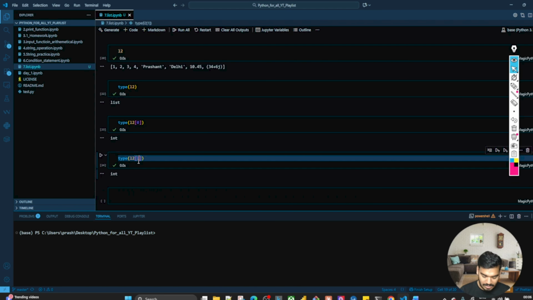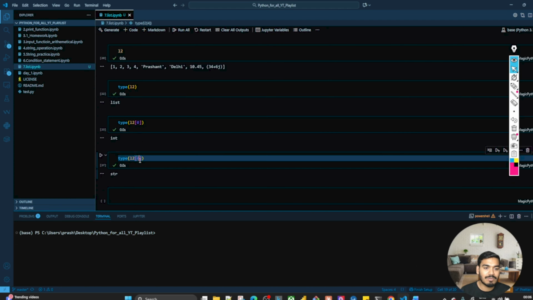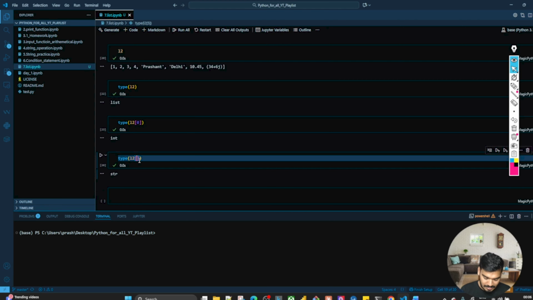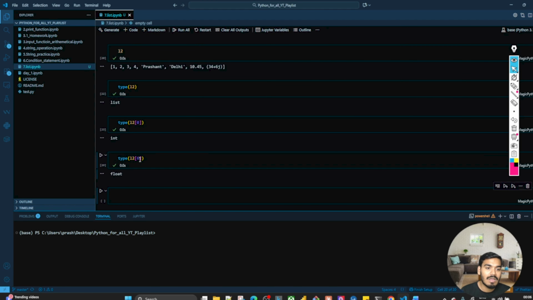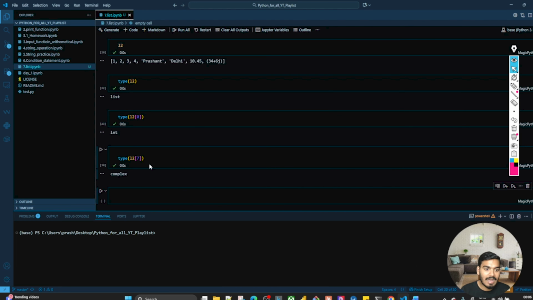L2 of 2, again int, and 3, it's an int. 4 is a string, so it is this one, right? 0 1 2 3 4. Now the fifth is a string, the sixth one I have a float, and the seventh one I have a complex. So in one list you can store different elements as well, right?